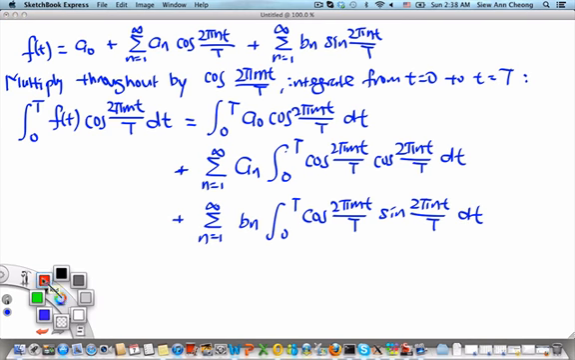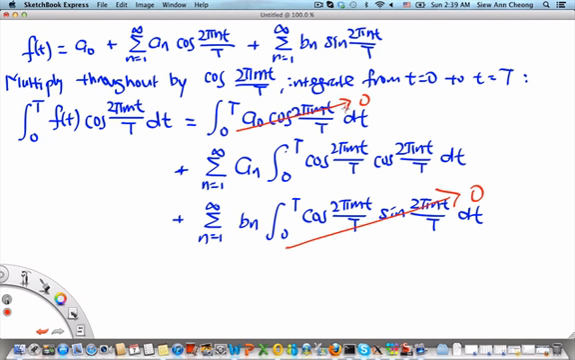Now from the orthogonality relation, we know that this term is identically 0. This other term is also identically 0, because if we integrate cosine 2 pi mt over capital T, it becomes proportional to sine 2 pi mt over capital T. And for the sine function, if you evaluate at capital T and at 0, it becomes 0 at both limits.